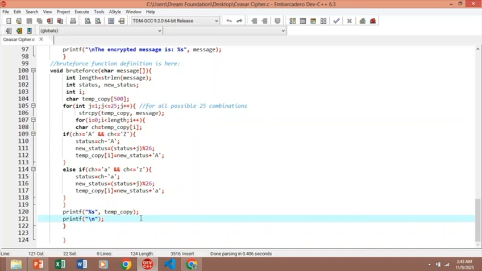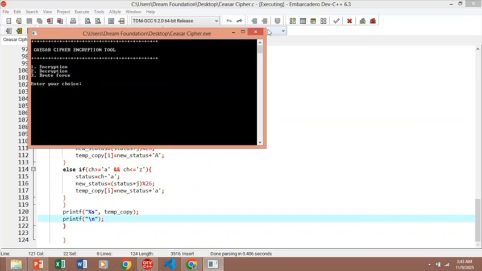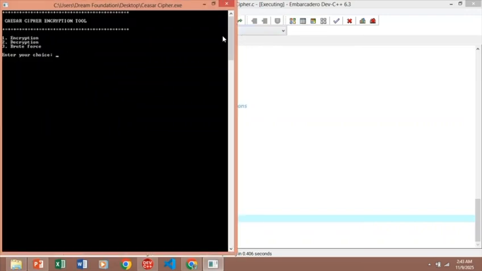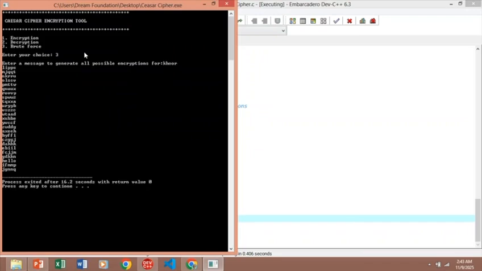Now run it. So we are using choice number 3, brute force. We are entering the message. So you can see it prints all 25 possible shifts.